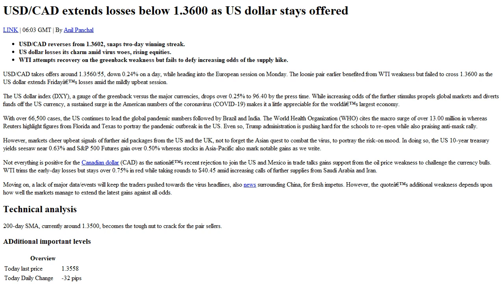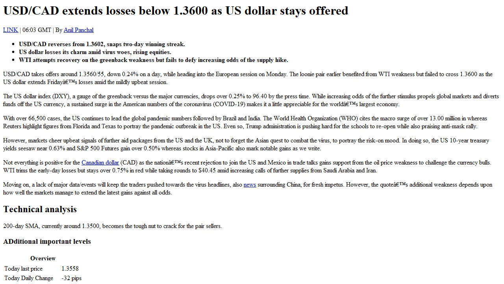While increasing odds of further stimulus propel global markets and divert funds off the US currency, a sustained surge in the American numbers of the coronavirus COVID-19 makes it a little appreciable for the world's largest economy. With over 66,500 cases, the US continues to lead the global pandemic numbers, followed by Brazil and India. The World Health Organization cites a macro surge of over 13.00 million, whereas Reuters highlights figures from Florida and Texas to portray the pandemic outbreak in the US.